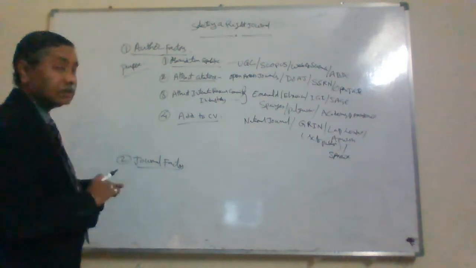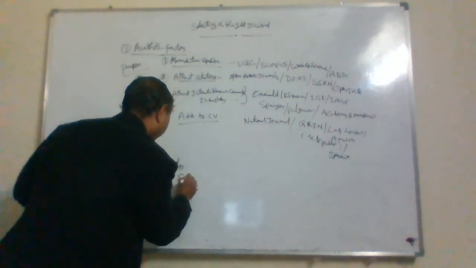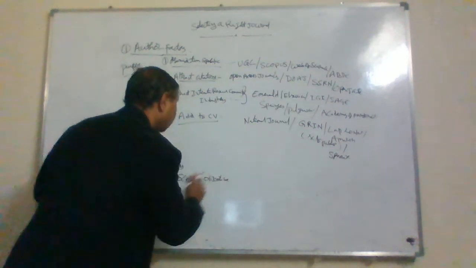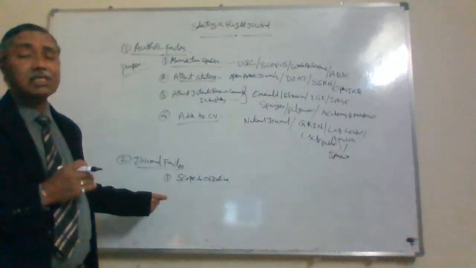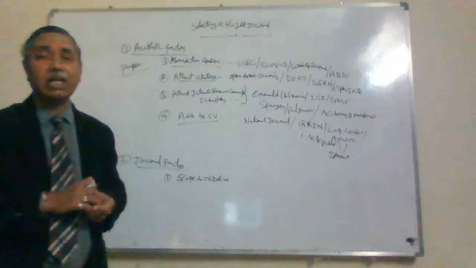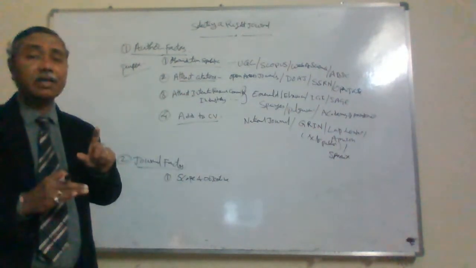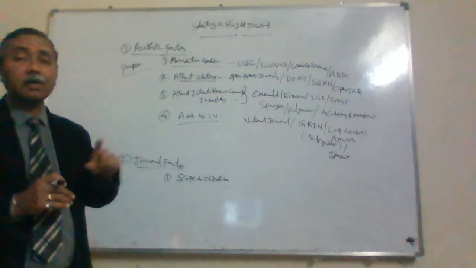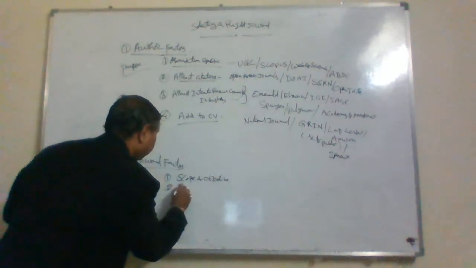Next, journal-specific factors. The first factor is scope and objective. When you are selecting a journal for your paper, you should check what the scope of the journal is and what its objective is. Is my paper in line with the scope of the journal I am considering? And the type of the paper. What is the paper I have written, for example, an empirical paper? Is the journal accepting it? Or if I have written a conceptual paper, is the journal accepting conceptual papers or not? The type of the paper is important.